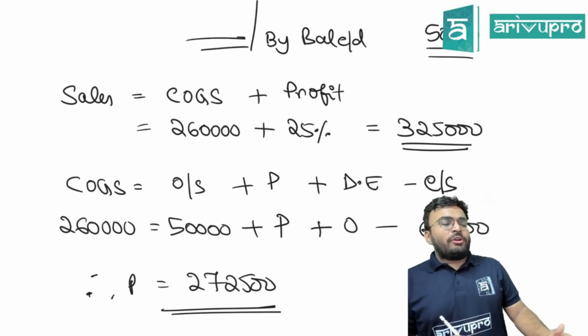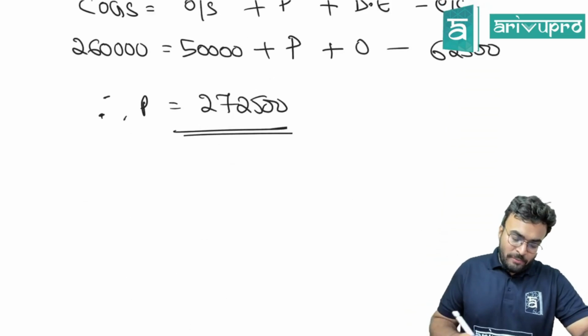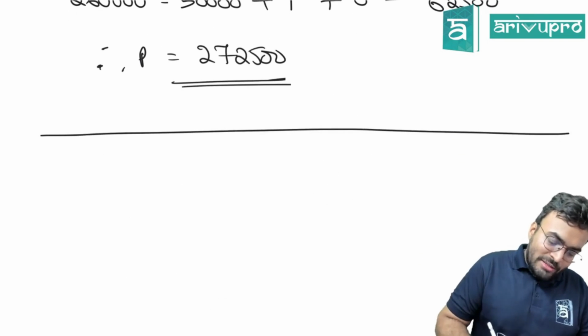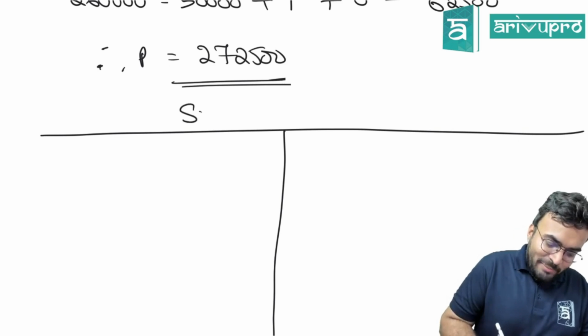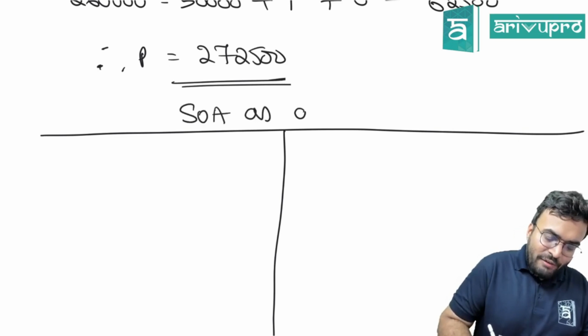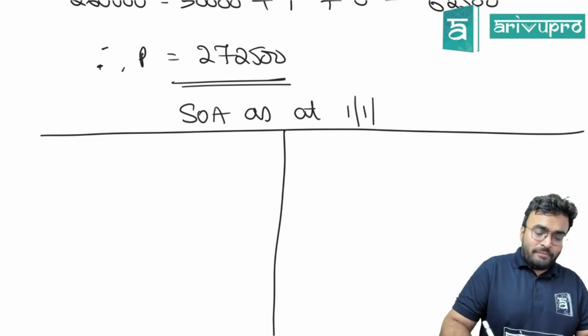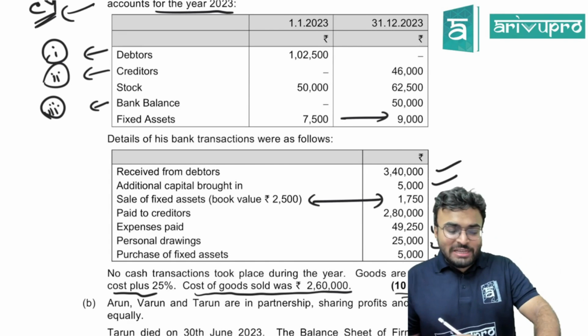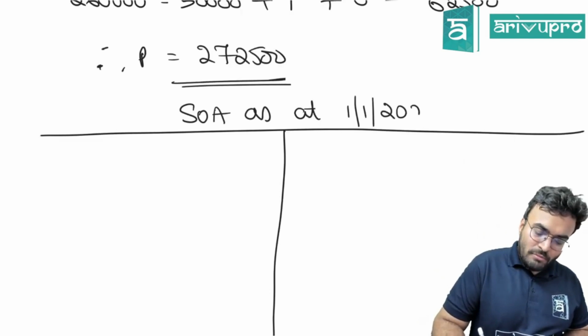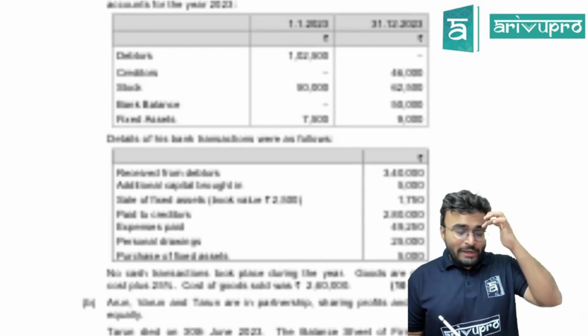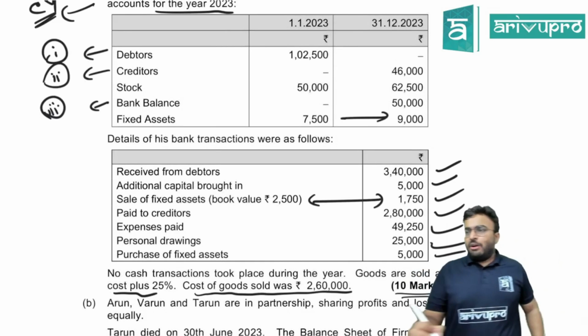Now before we go into trading P&L, what is the first thing we will do? Statement of affairs. Statement of affairs as at 1st January. What is the date that I have given? 1st January 2023. Now, first thing.